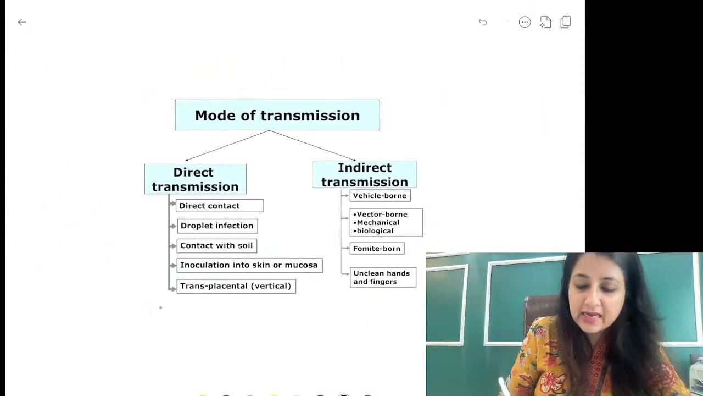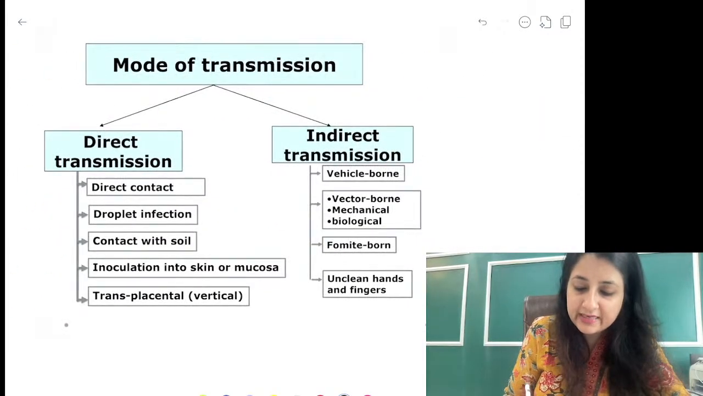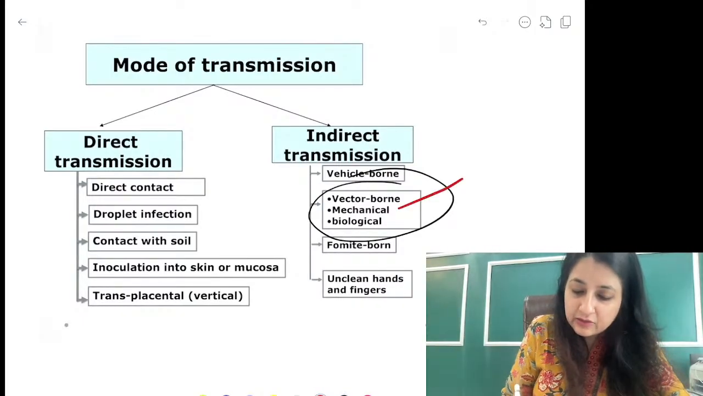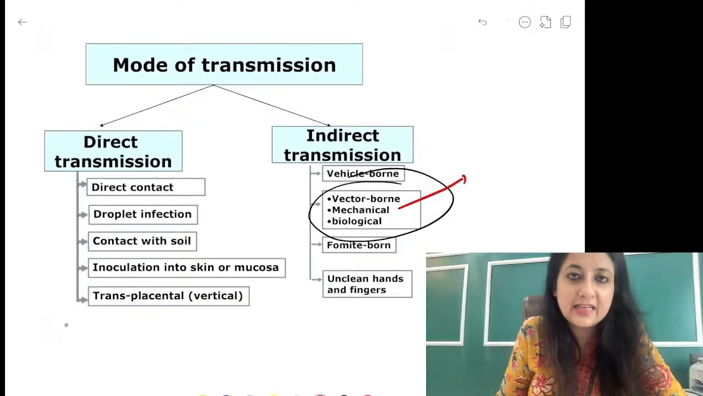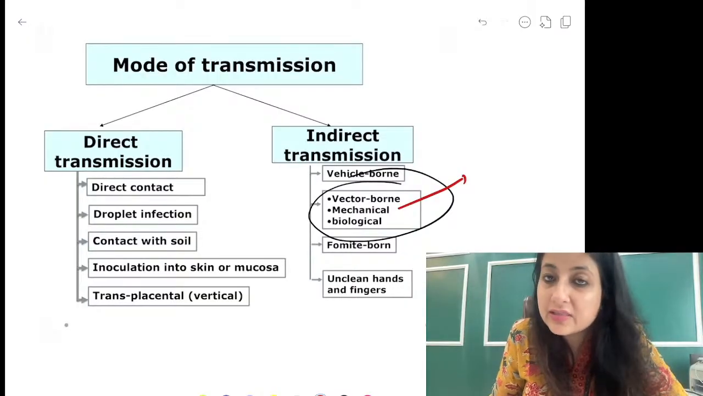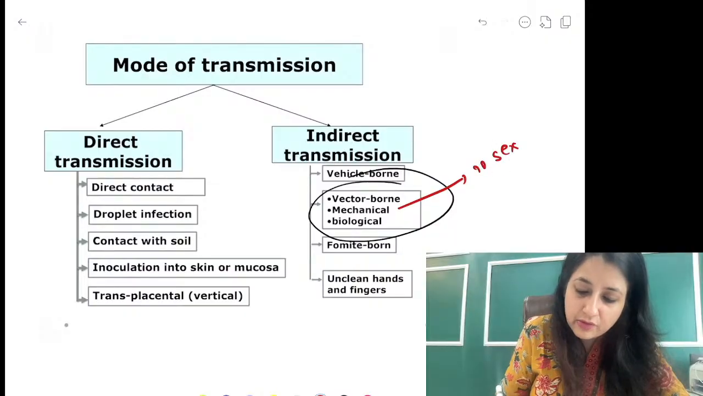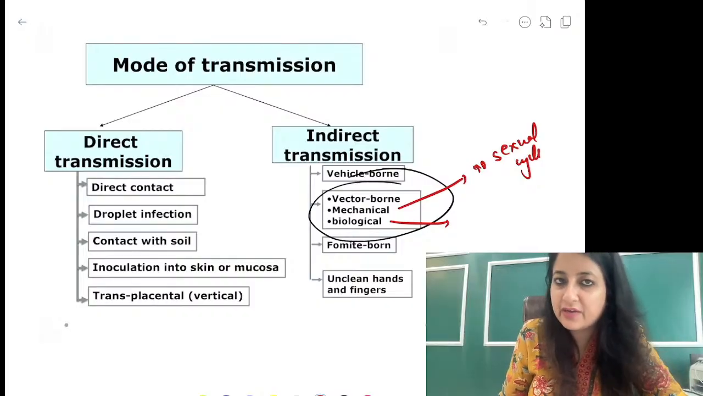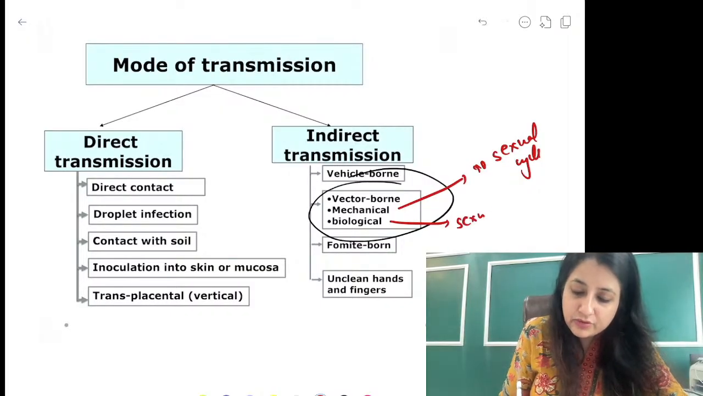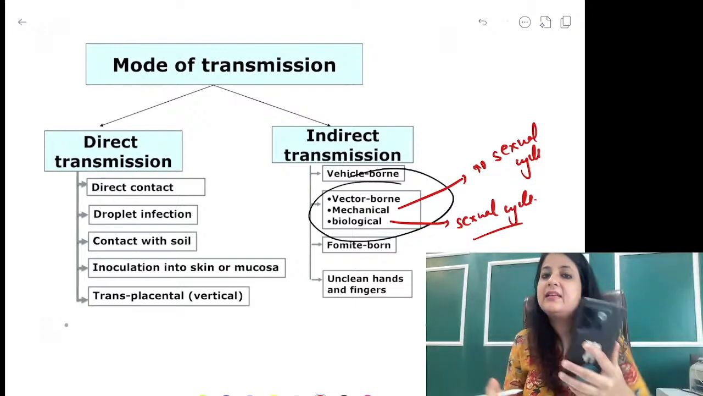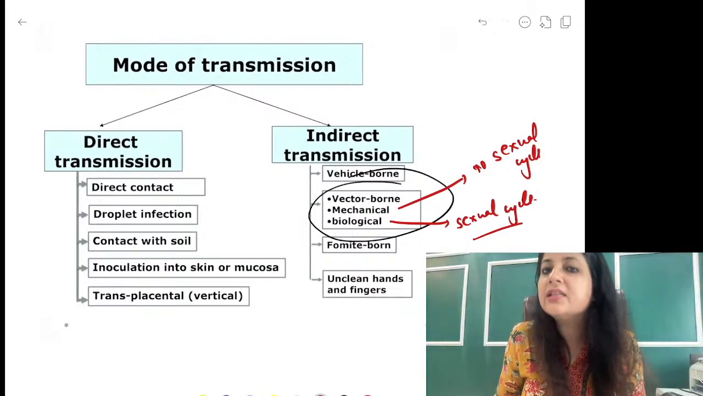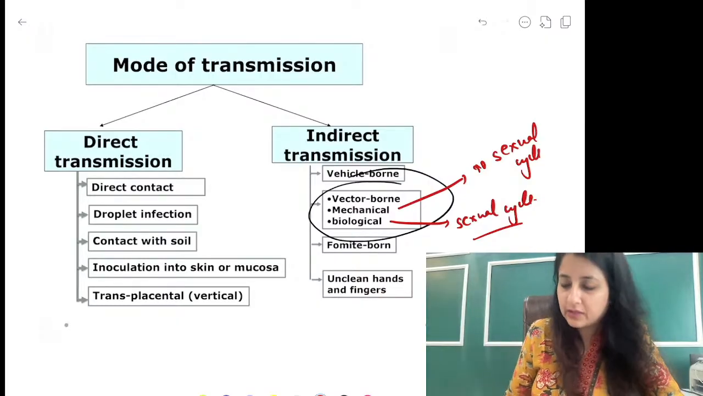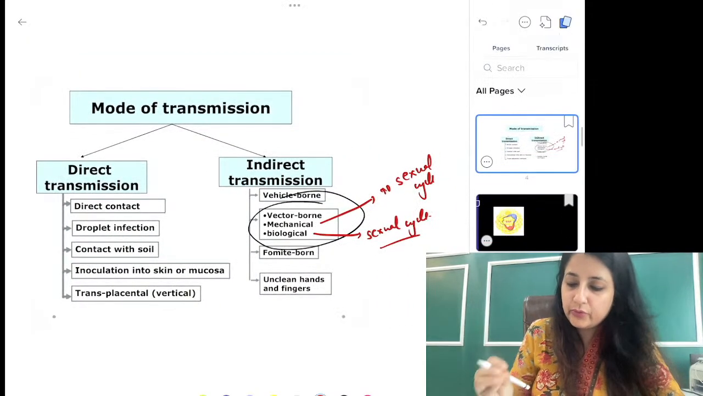Go through this table, all the direct modes, all the indirect modes. Now can you see in indirect mode you have vector borne, mechanical and biological. Please remember, mechanical is where no sexual cycle is happening in the vector, no sexual cycle of the agent occurs. But in biological, like housefly in case of typhoid, okay, biological vector is the vector in which the sexual cycle is happening. Like if you talk about anopheles for Plasmodium falciparum, the parasite is having a sexual cycle. Clear?